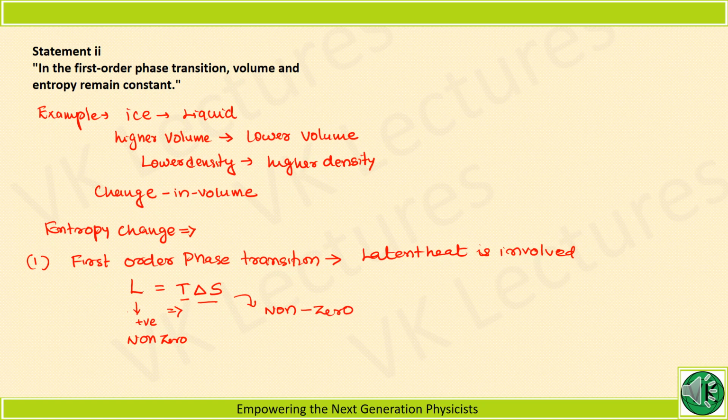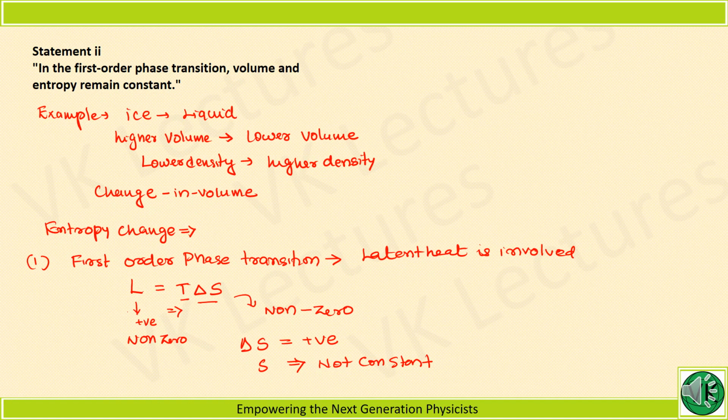So if delta S is equal to positive or non-zero, S is not constant. If S is constant, delta S will be 0. So S is not constant, it varies, so delta S is positive.